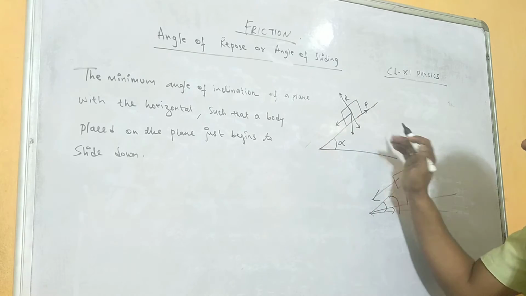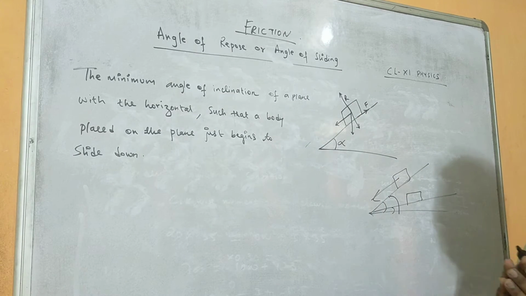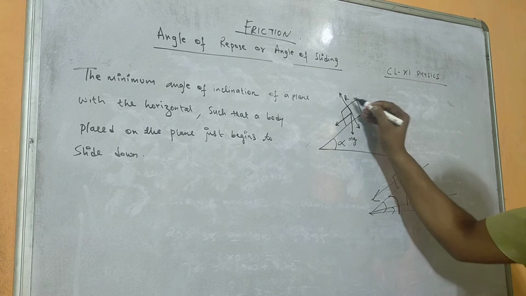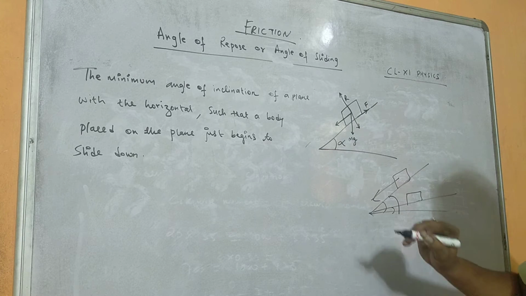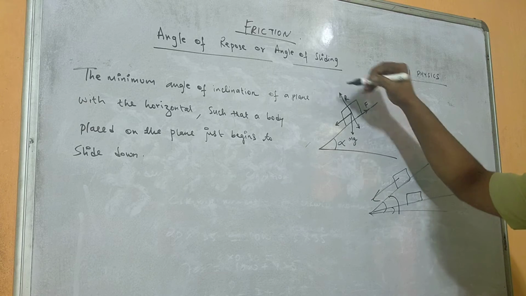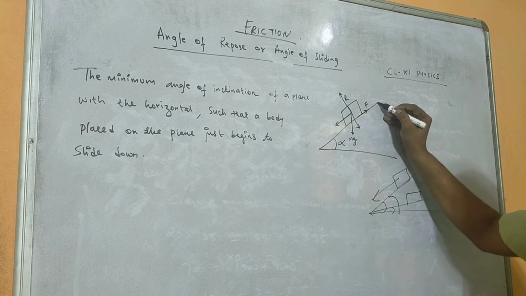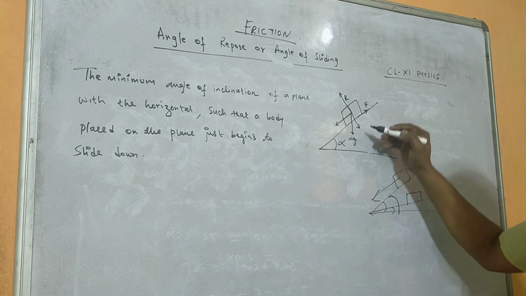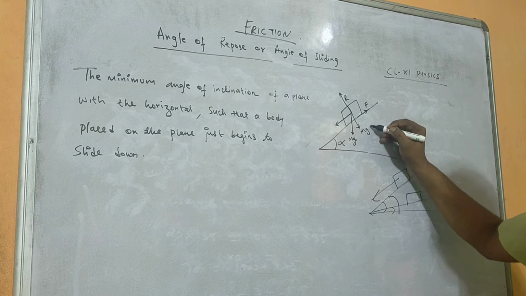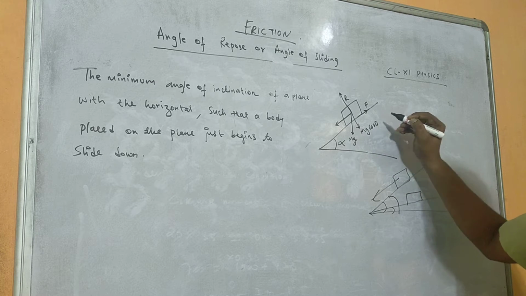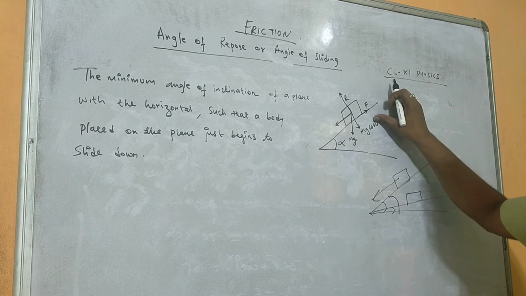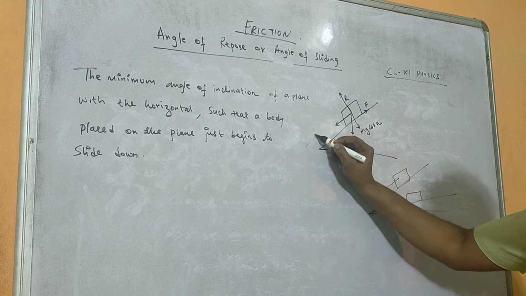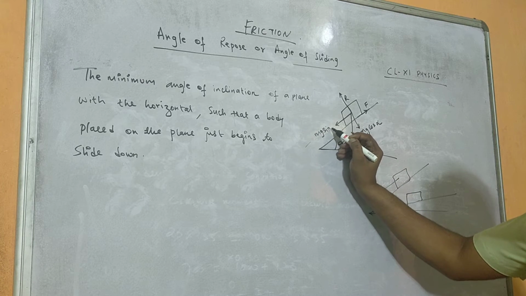Now in this diagram you see how many forces are acting here. First, the weight of this object is acting on the body, the reaction force is acting up, and the frictional force is acting in the backward direction, right?